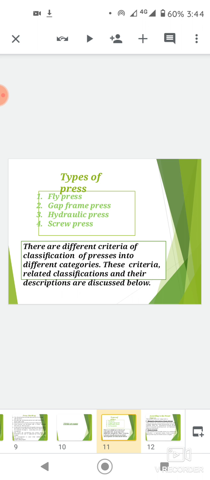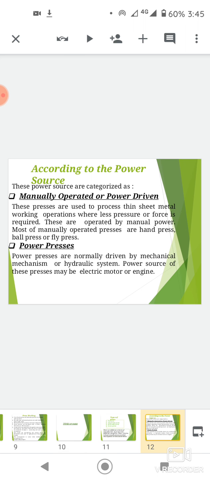The second one is the gap frame press, and then the hydraulic press and screw press. These are different criteria of classification of presses into different categories. These criteria related classifications and their descriptions are discussed below.